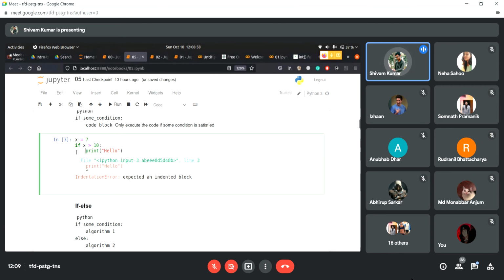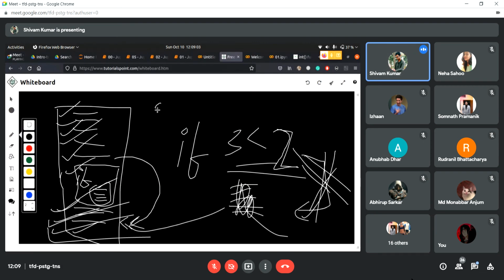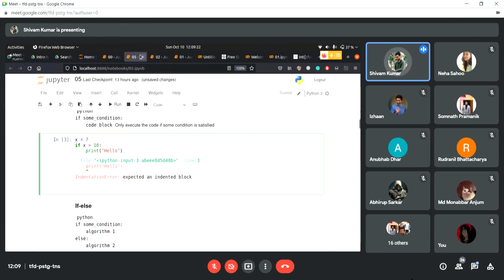The reason we need a tab space here is that in Python we don't have curly brackets or semicolons. In C and C++, the compiler knows when a line is ending using a semicolon, or using curly brackets we know that a block of code is ending. But in Python, we don't have all this. The way the Python interpreter knows that a line is ending is simply by spaces.